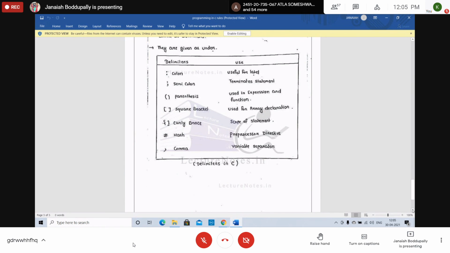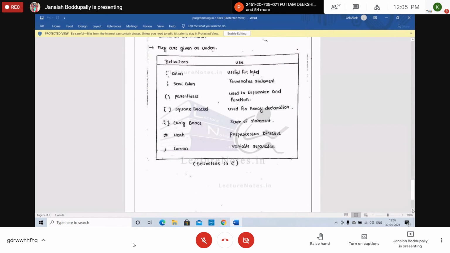Hash is called a preprocessor directive. Any C program starts with hash only: hash include, angle bracket, stdio.h, like this. This is called a preprocessor directive. We use hash at the start in programming.